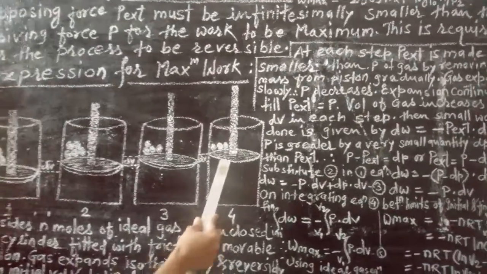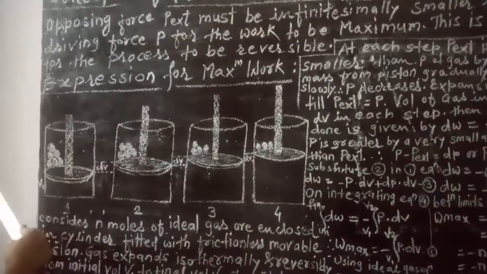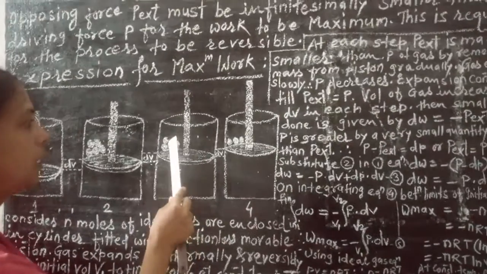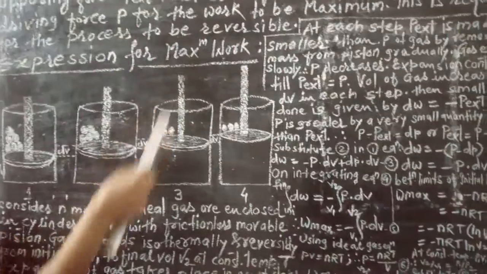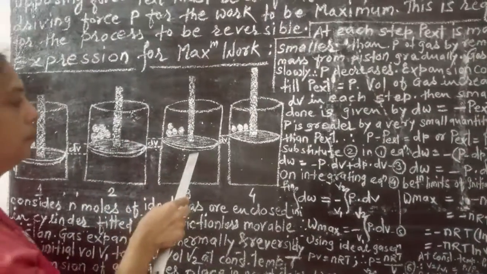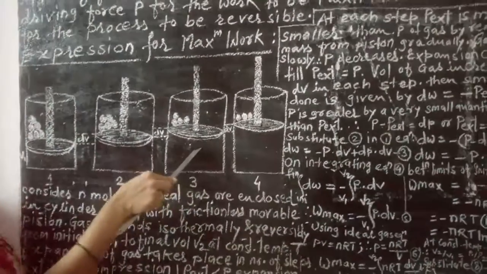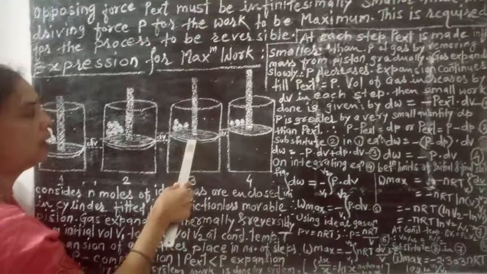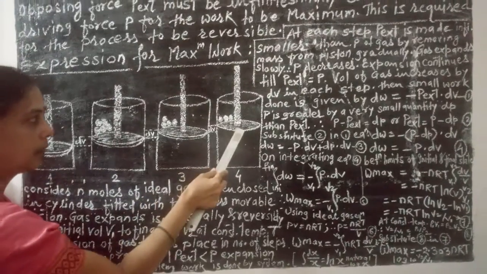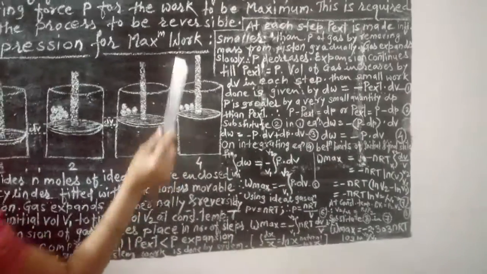This process you can imagine in the reverse manner also. That means if you keep some weight on the piston, then the pressure acting on the gas becomes slightly less than P external. The piston will move in the downward direction compared to this cylinder.